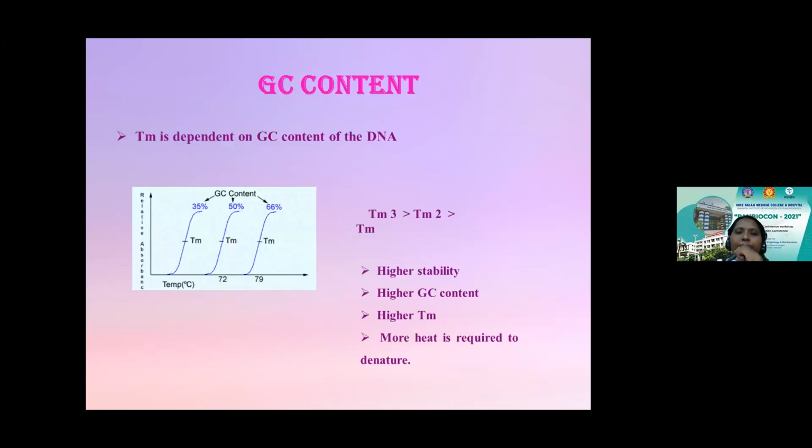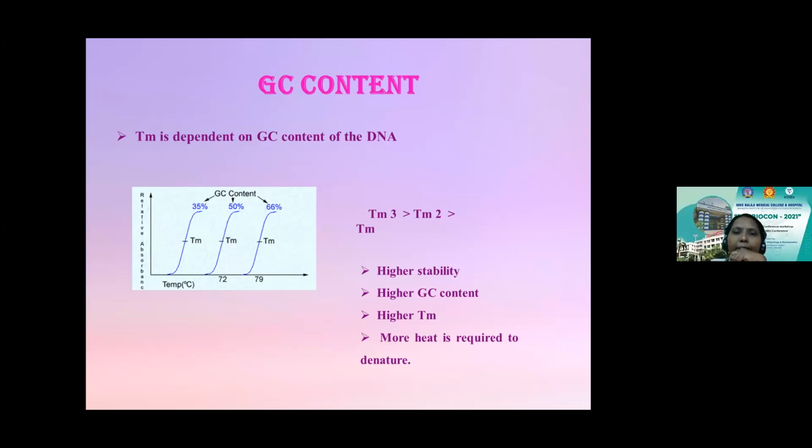GC content. The next important parameter you have to keep in mind when designing your primers is your GC content. GC is the guanine and cytosine residues present in the DNA structure. I told you there is a triple bonding between guanine and cytosine, and a double bonding between adenine and thymine. So why is GC content more significant? It's because of the triple bonding between the guanine and the cytosine, which influences the stability of the duplex DNA. The more hydrogen bonds, the more stable and stronger the duplex.